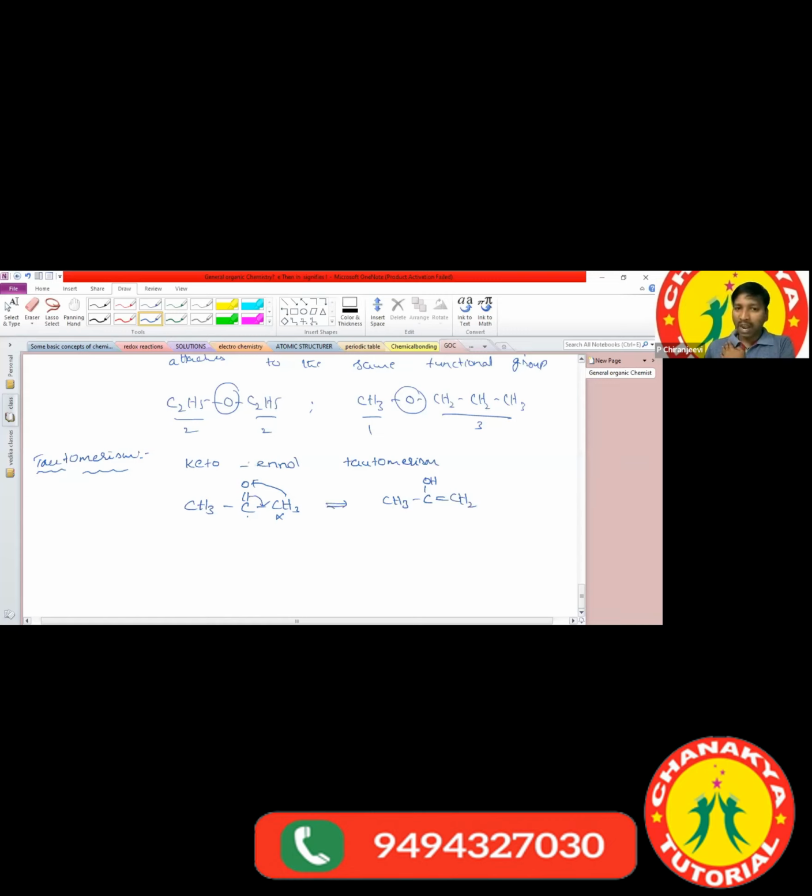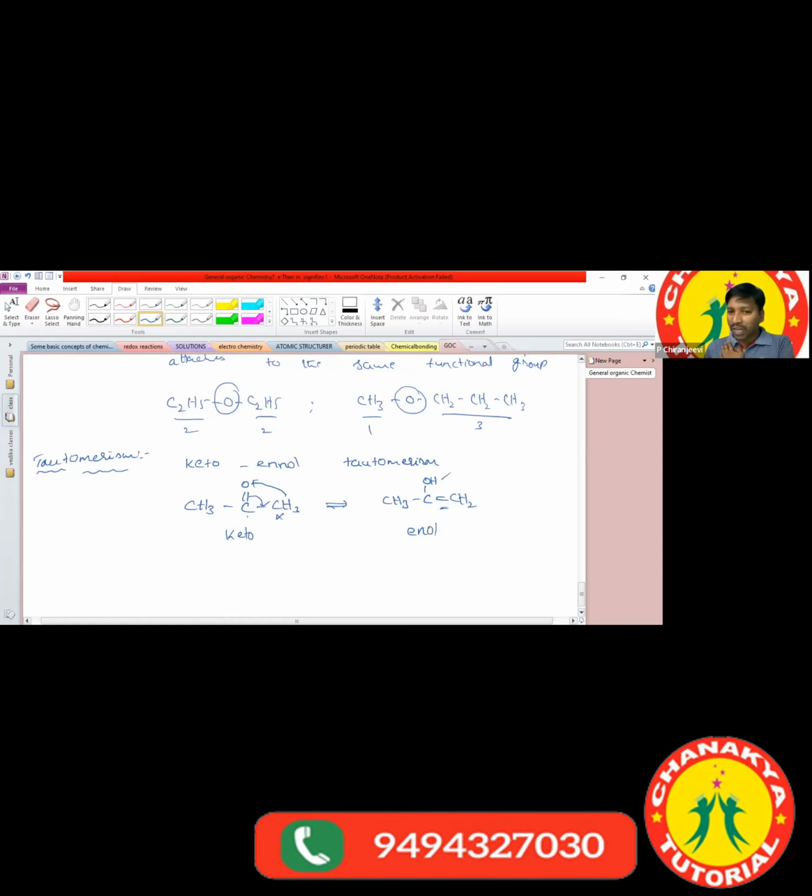that is what we call tautomerism. The first one I wrote is a ketone. And the second one, what product did you get? The product contains an alcoholic functional group and unsaturation. The suffix of the double bond is ene, and the suffix of the alcoholic functional group is ol.